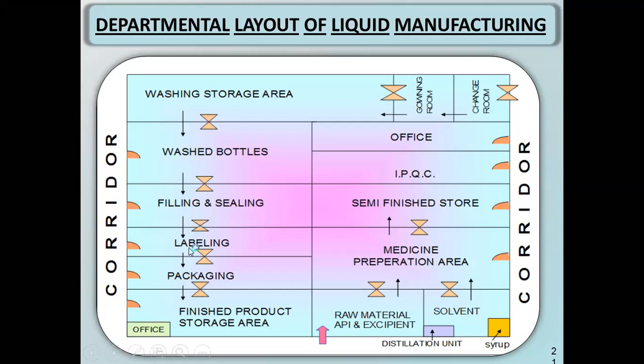Then labeling will be done. In the labeling, whatever information is required will already be printed on the label, and that label paper will be stuck on. After labeling, packaging of that liquid dosage form will be done in bigger cartons. Then it will be kept in the storage area after finishing.